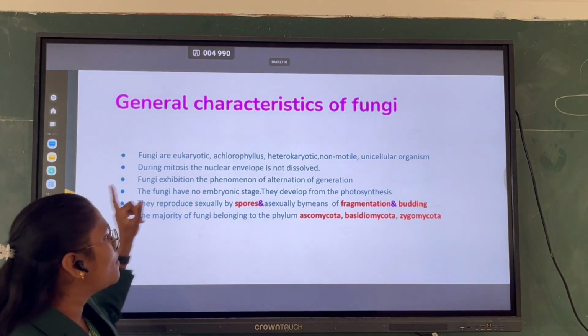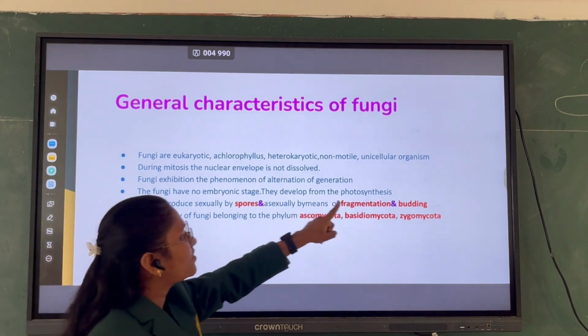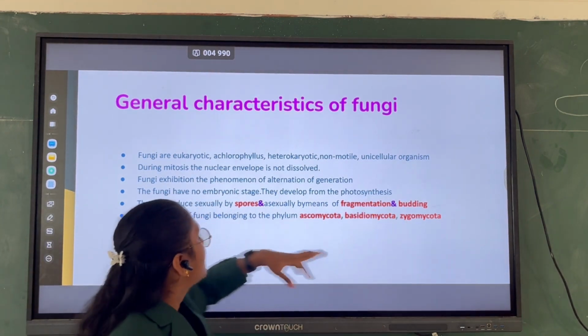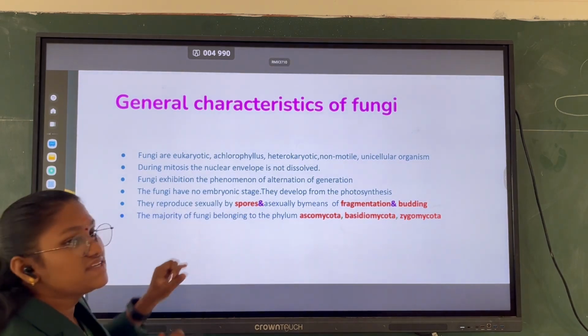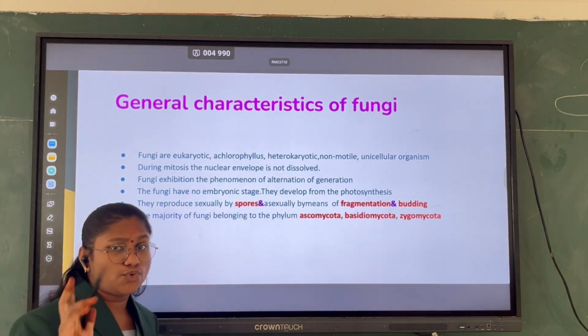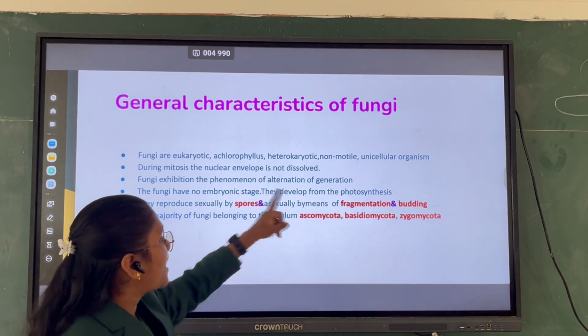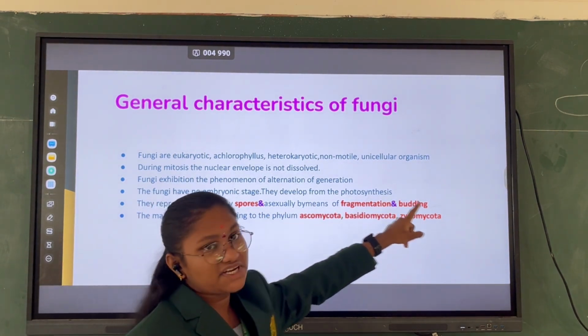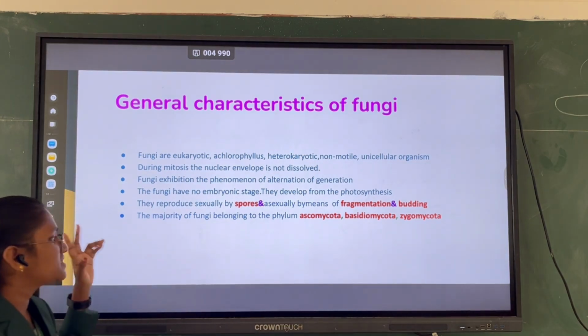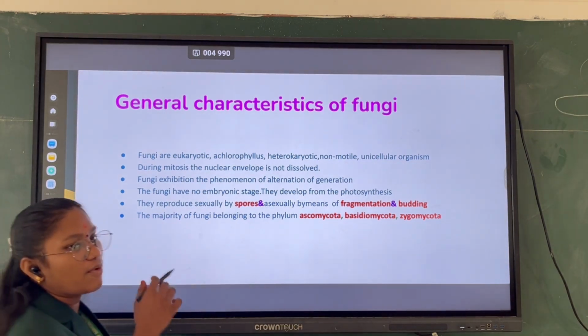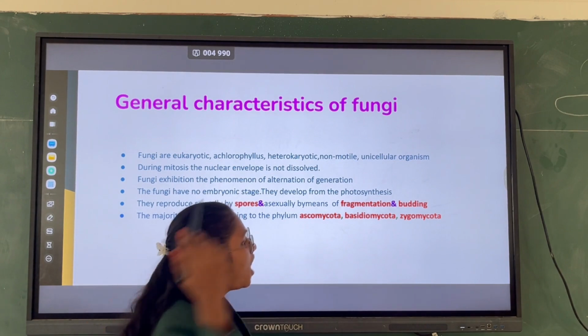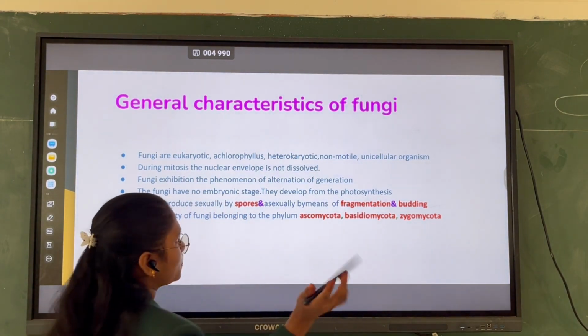They have no embryonic stage, they do not develop through photosynthesis, and they reproduce both sexually and asexually. Sexually by spores, and asexually by fragmentation and budding. The majority of fungi belong to the phyla Ascomycota, Basidiomycota and Zygomycota.